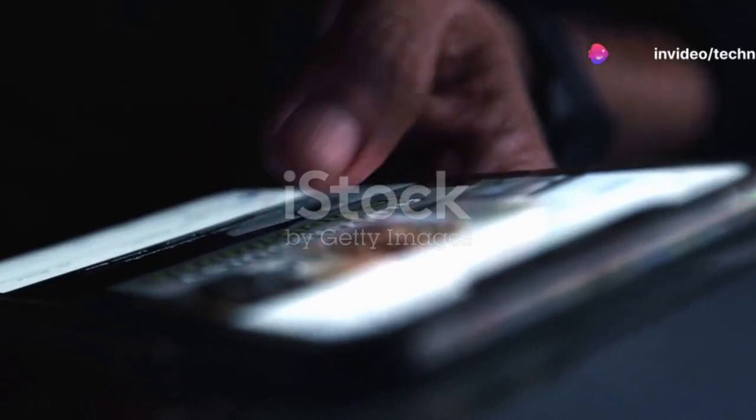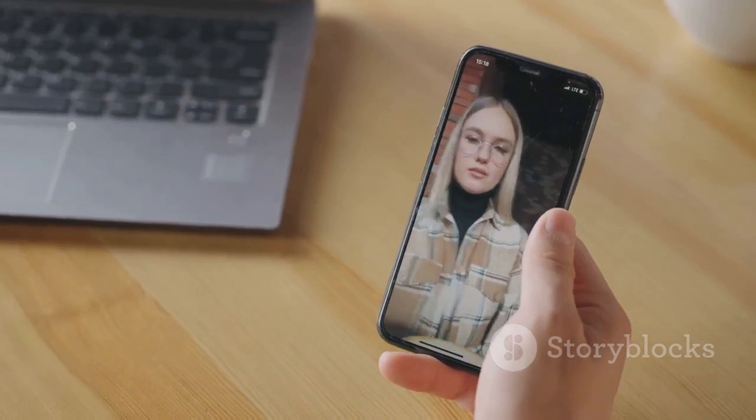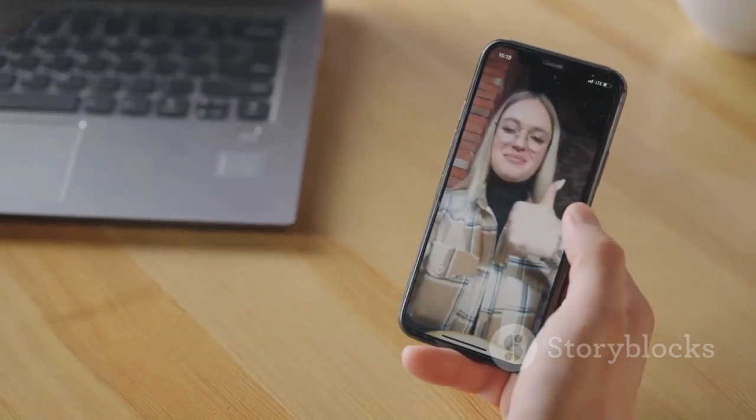To send and receive text messages is a breeze. Tap the chat icon, select a contact, and a chat window opens up. Type in your message and hit send. It's as simple as that. But WhatsApp is not just about text messages.